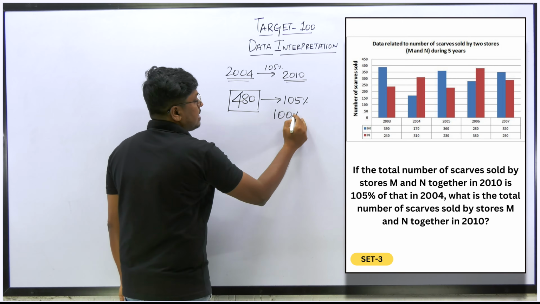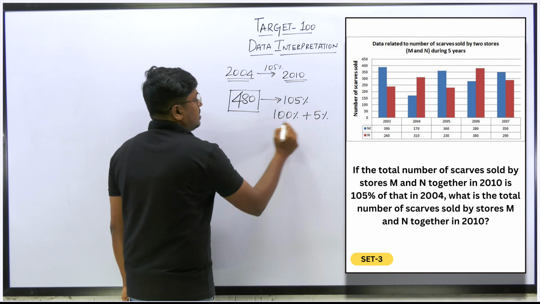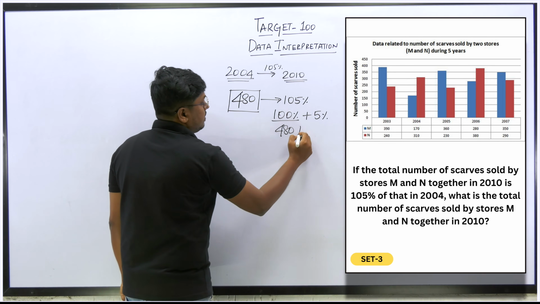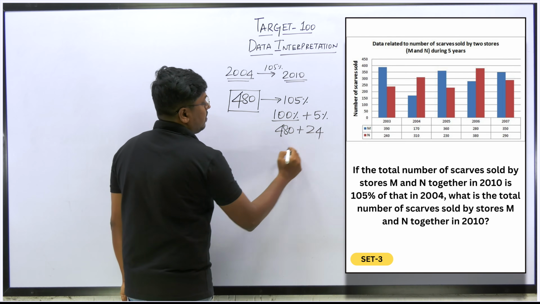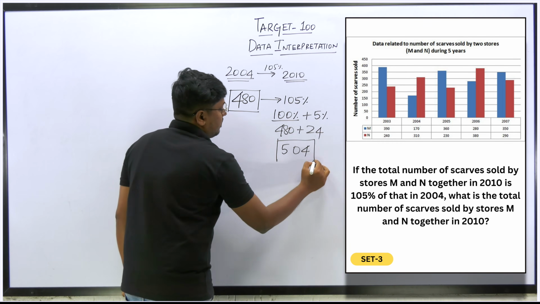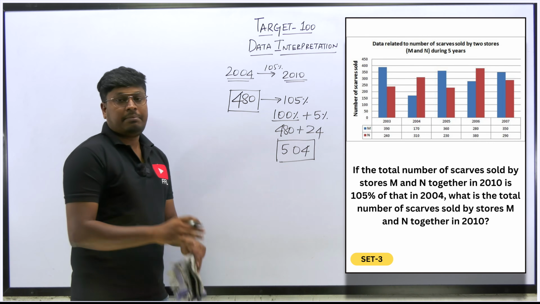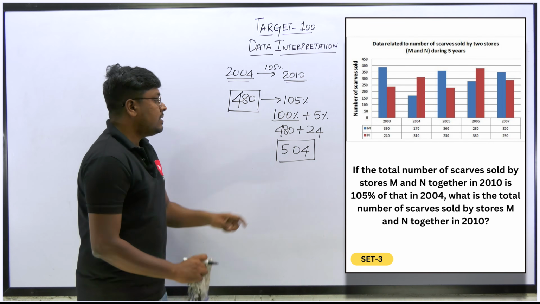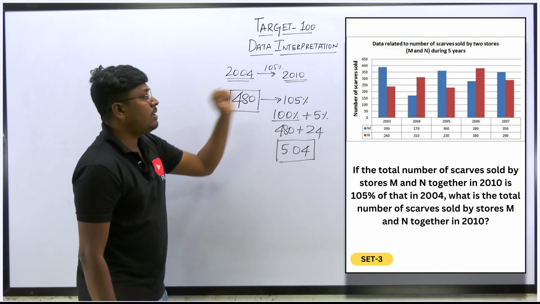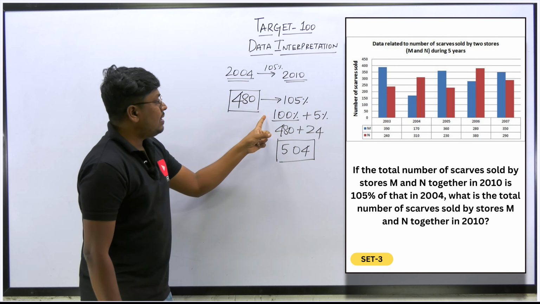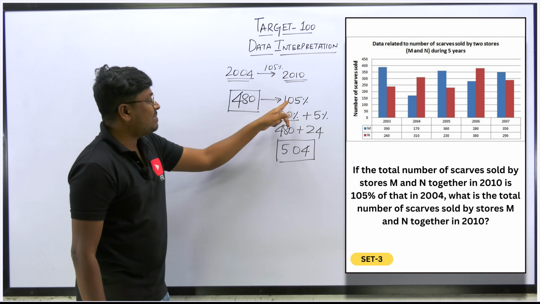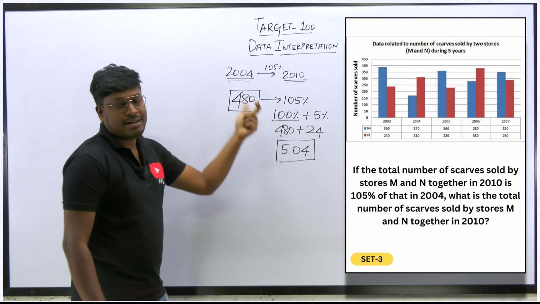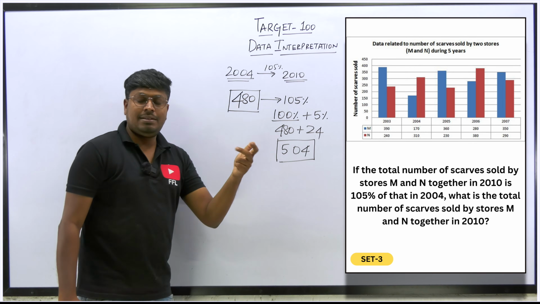105% can be taken as 100 plus 5. So 100% will be 480. So 5% will be 24. So 480 plus 24, so 504. So 504 will be the total number of scarves that were sold by store M and store N in the year 2010. Right? It is like I have just split 105 as 100 plus 5. So I solved by this kind of method.